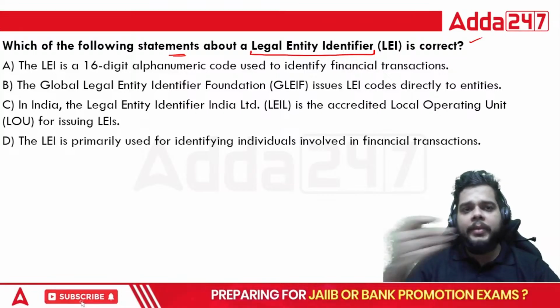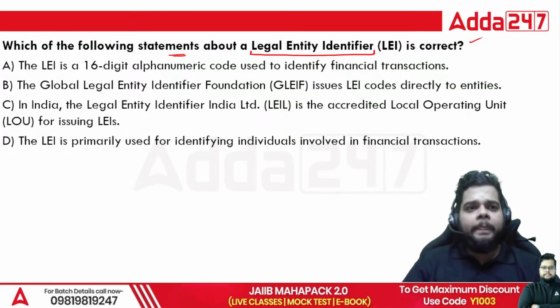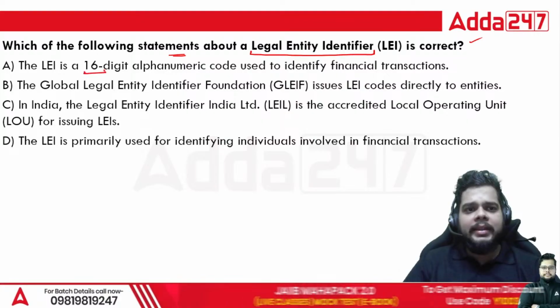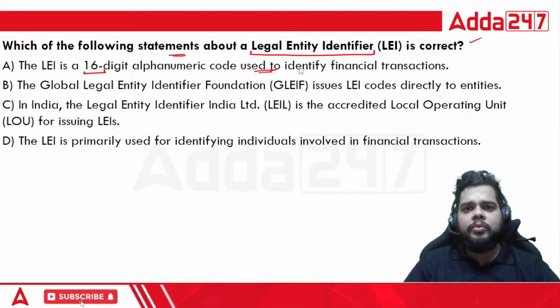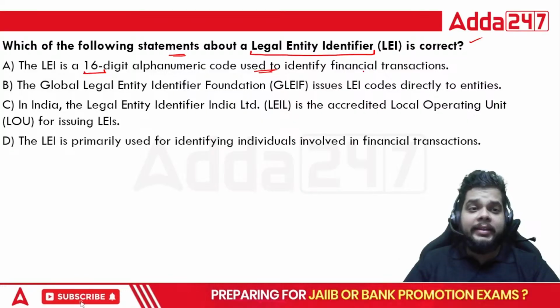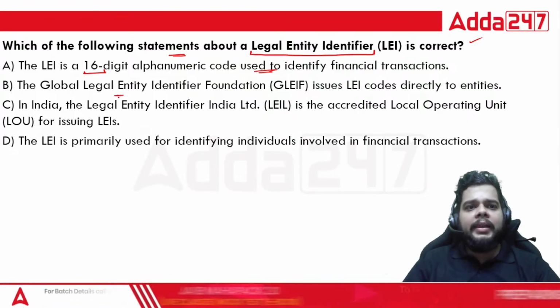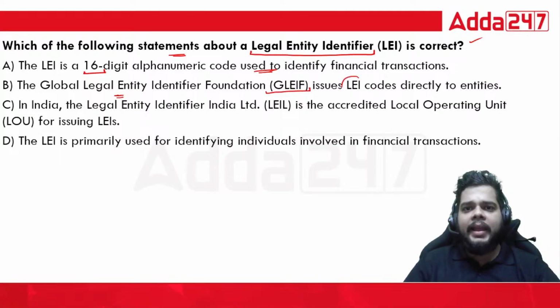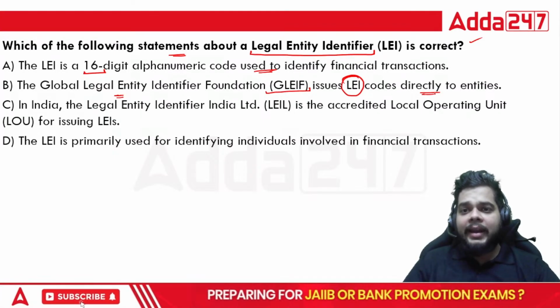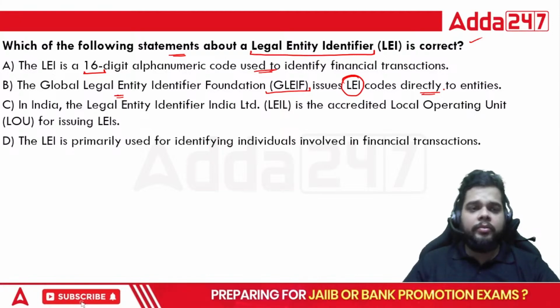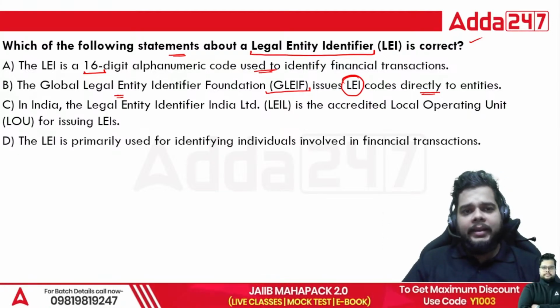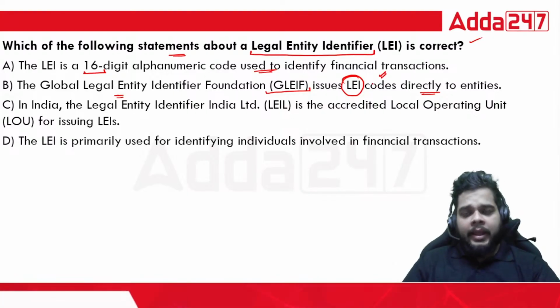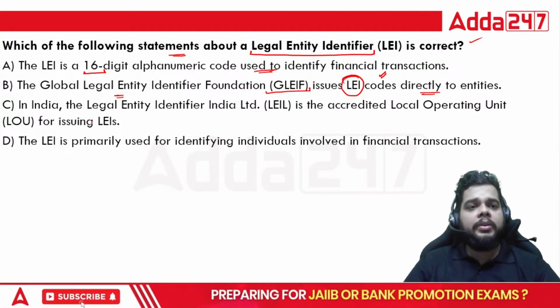So you have to tell me the correct statement. The LEI is a 16-digit alphanumeric code used to identify the financial transactions. The Global Legal Entity Identifier Foundation (GLEIF) issues LEI codes directly to the entities. So whether the Global Legal Entity Identifier Foundation issues the codes directly to the entities or not. What about the Indian scenario?